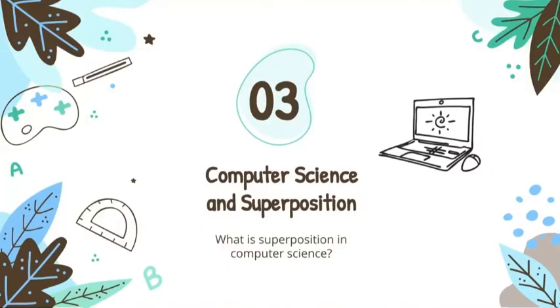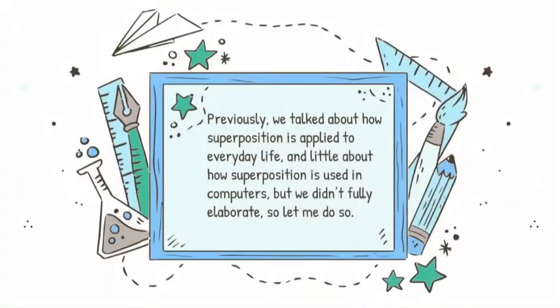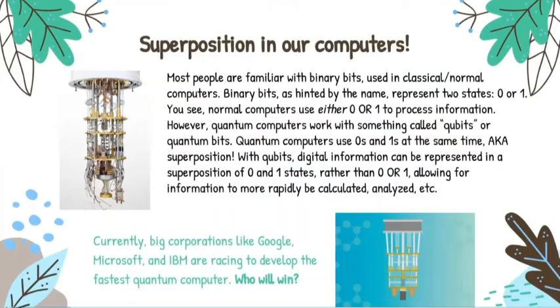Number 3. Computer science and superposition. What is superposition in computer science? Previously, we talked about how superposition is applied to everyday life, and a little about how superposition is used in computers, but we didn't fully elaborate, so let me do so. How do quantum computers work? Most people are familiar with binary bits, used in classical or normal computers. Binary bits, as hinted by the name, represent 2 states, 0 or 1. You see, normal computers use either 0 or 1 to process information.